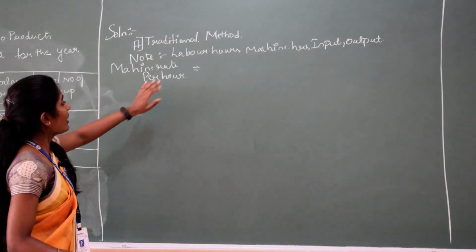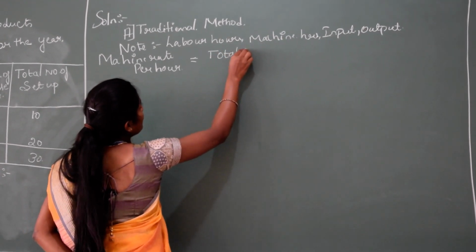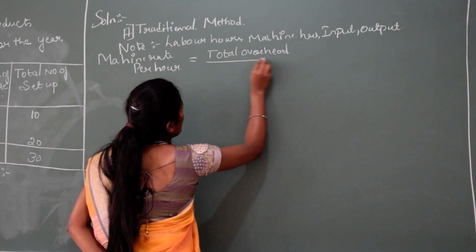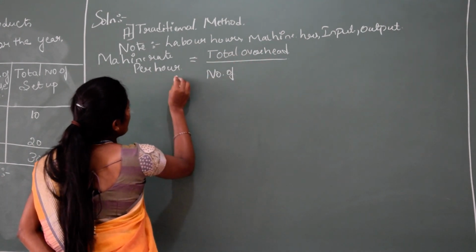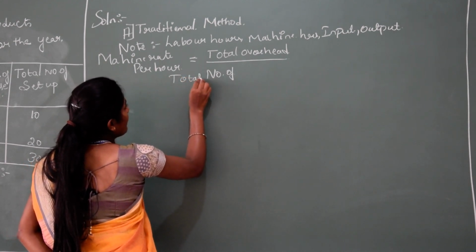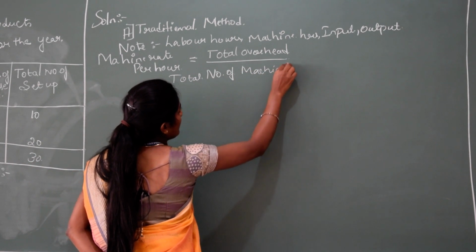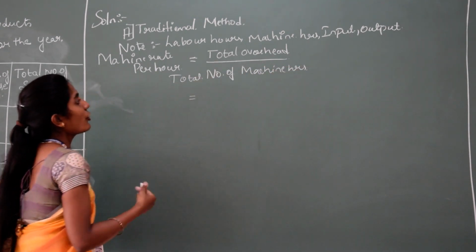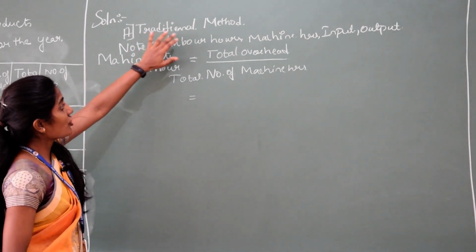Now, machine rate per hour is equal to total overhead divided by total number of machine hours. So this is how we are going to calculate machine rate per hour in the traditional method.